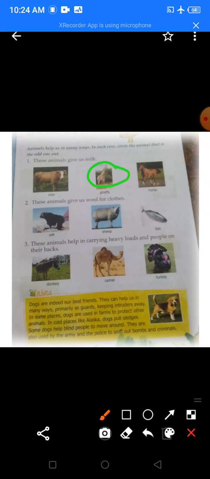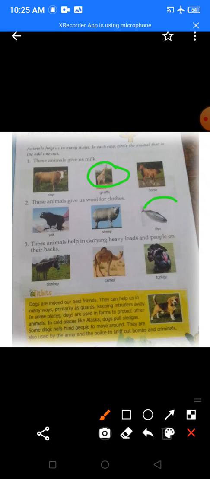Okay. Now, read the second question. This animal gives us wool for clothes. Now, the yak has a fur, very nice fur, so it gives us wool. Sheep also give us wool. Yes, but does fish give us wool? No, which is a food. So here the odd one is the fish.